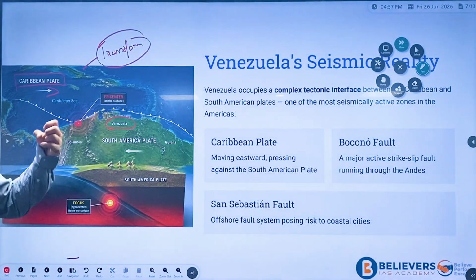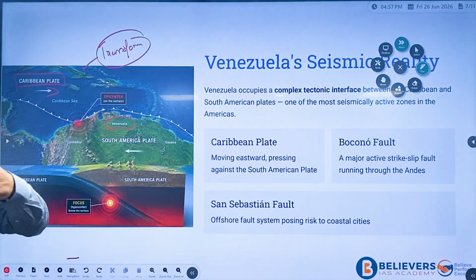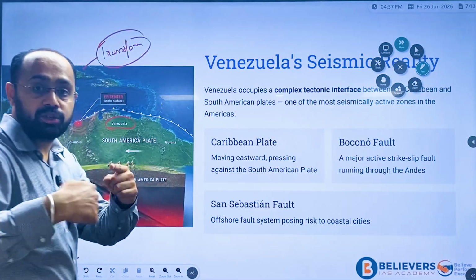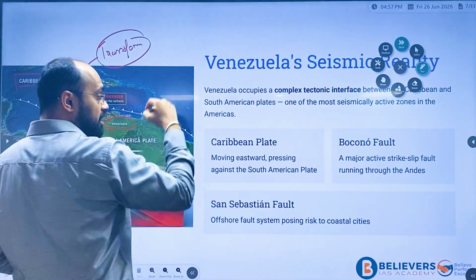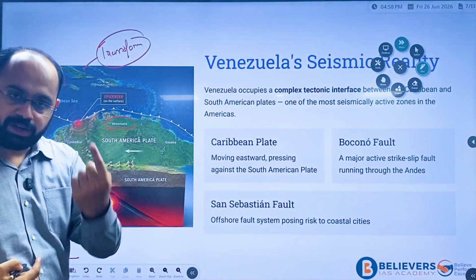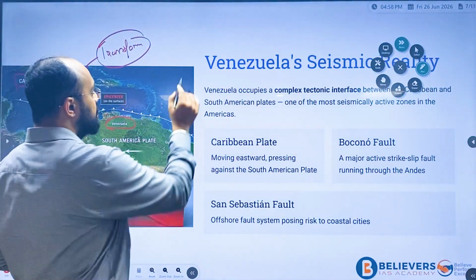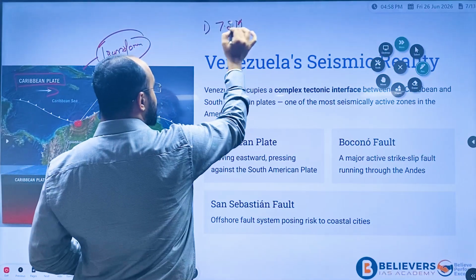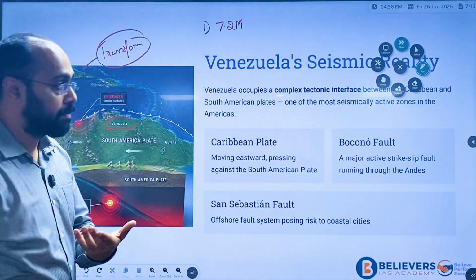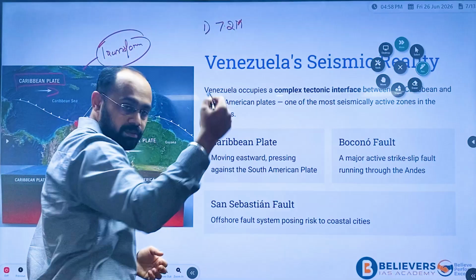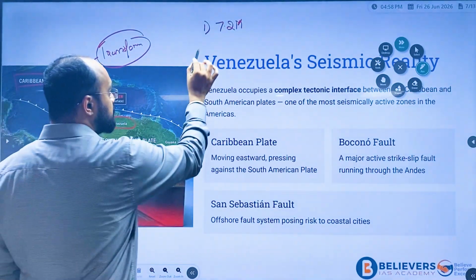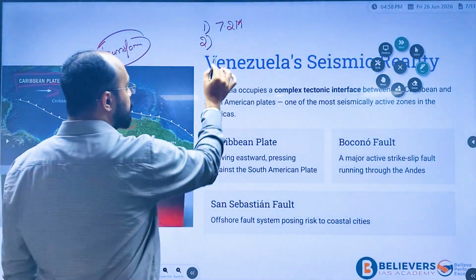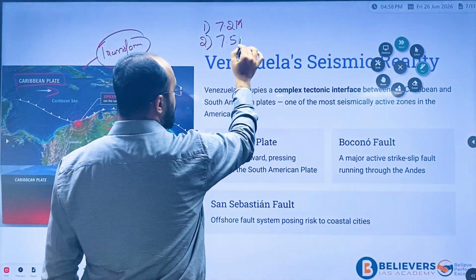Now why was it much more effective? It was more effective basically because there were back-to-back two earthquakes within the span of only 1 minute. The first earthquake was of 7.2 magnitude, which is considered to be a very dangerous sign. The second one, within a minute, was another earthquake of 7.5 magnitude.